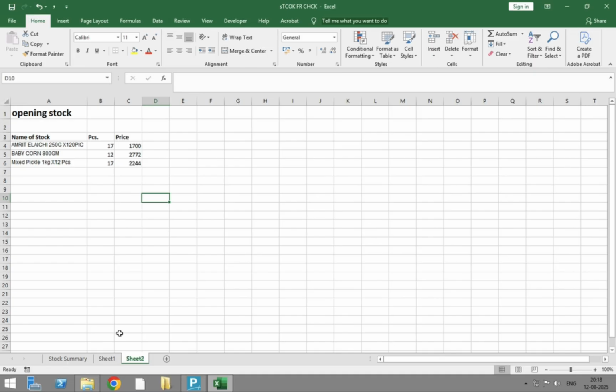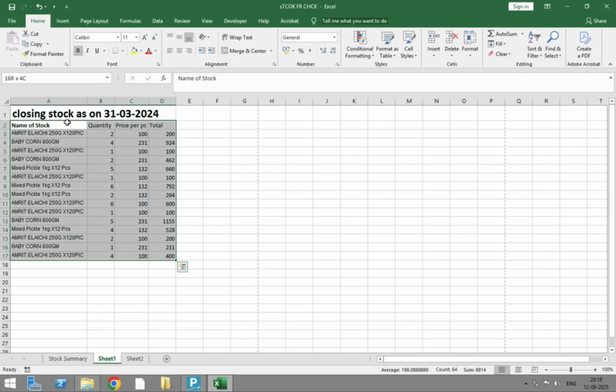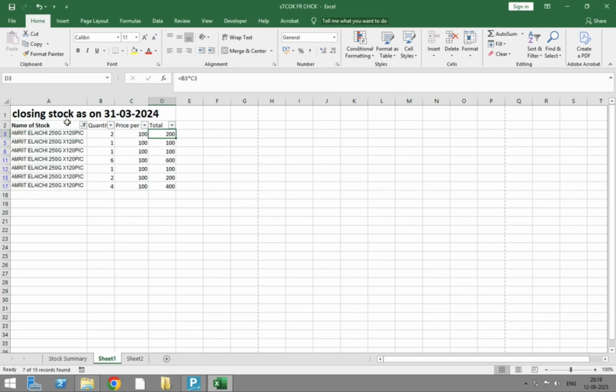For your confirmation, I am going to show you whether it is right or wrong. So we use the Excel filter, whose shortcut key is Alt plus H plus S plus F, type on it and press enter. After that, see on the corner. The answer is there. The answer is right.